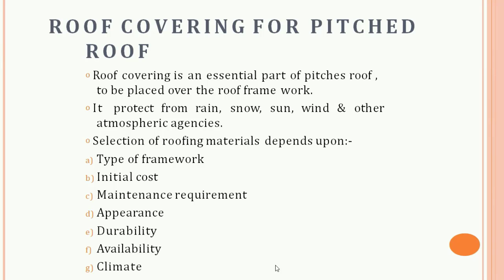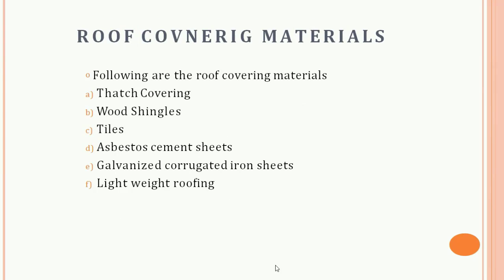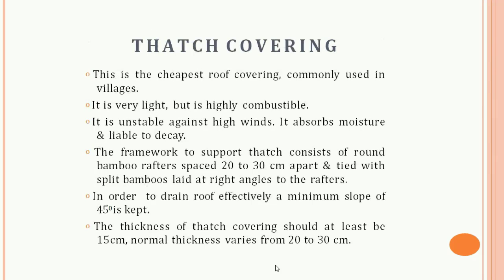So the selection of materials also depends on the type of framework, initial cost, maintenance requirement, appearance, durability, availability, and the climate. So these are the materials which are used for the roof covering. So let us discuss it. First is the thatch covering.